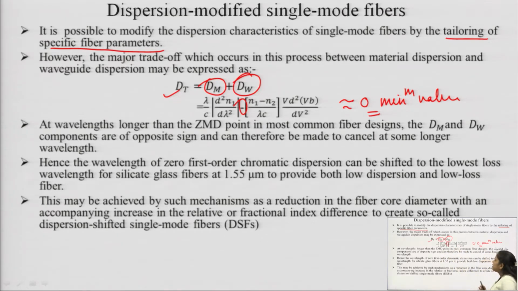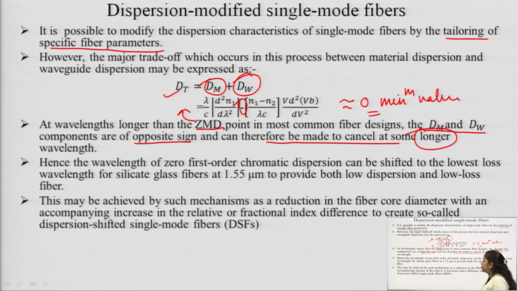So, at wavelengths longer than ZMD, the zero material dispersion point, in the most common fiber design, the Dm and Dw components are of opposite sign, and therefore can be made to cancel at some longer wavelength. We can have the material dispersion and the waveguide dispersion with opposite sign, and there is a possibility to cancel each other and make the value 0, so as to obtain a material having zero dispersion.